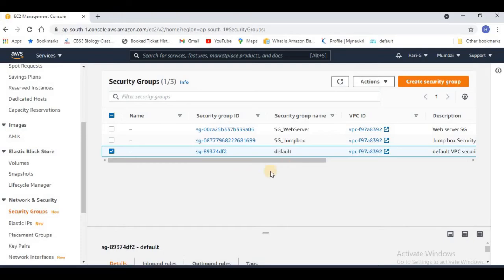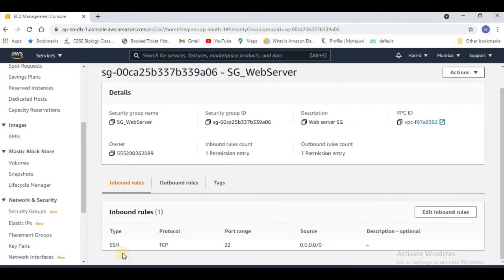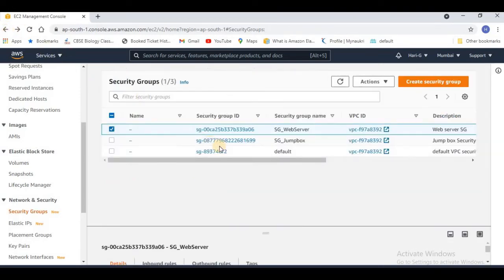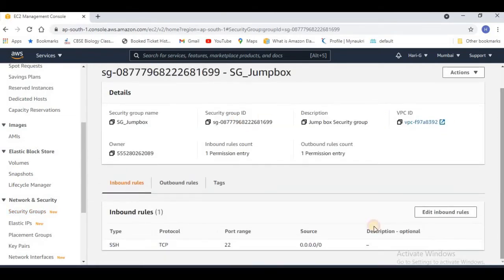Security groups I have created separately: one security group for my web server and one for my Jumpbox. If you see here for the web server, I have only one rule available, that is allowing SSH from any source, and the same rule I have, as of now, for my Jumpbox also, that allows SSH from any source.